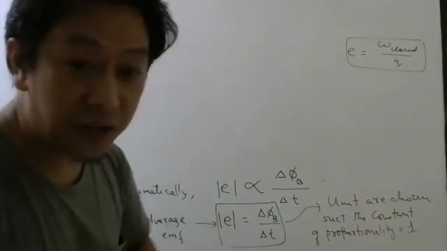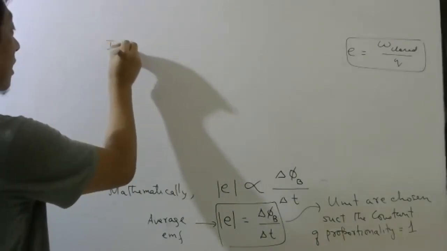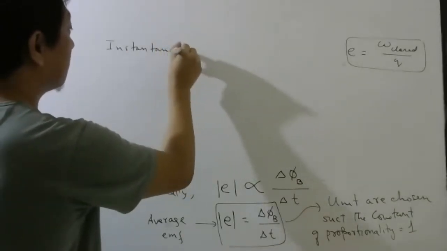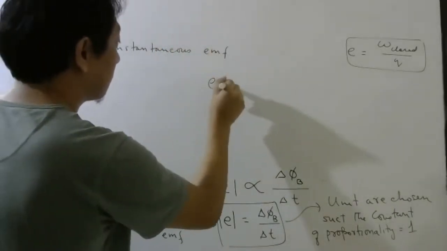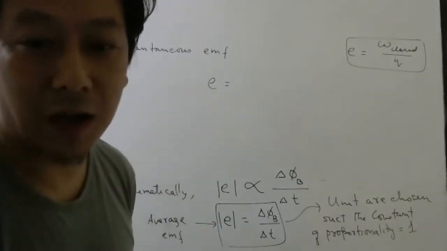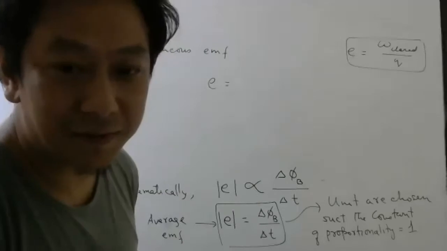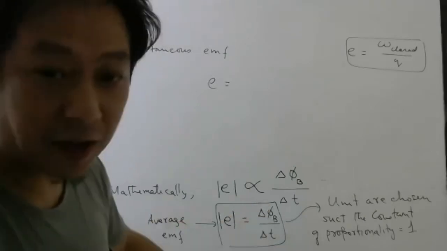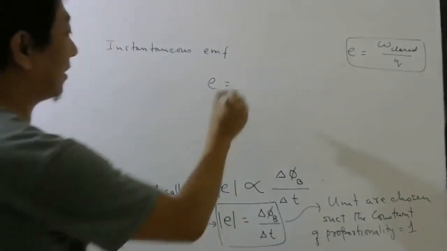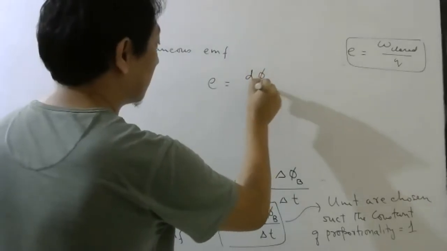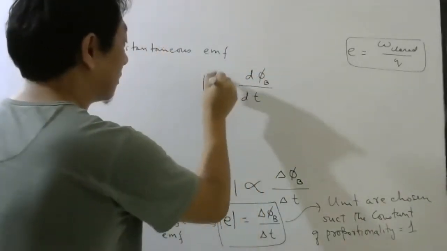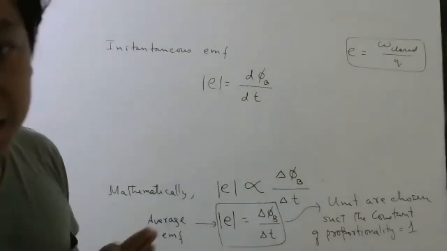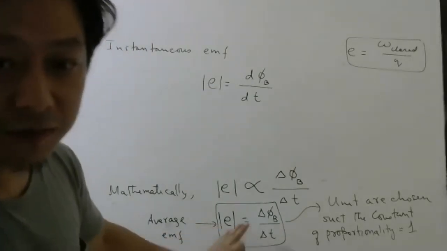Now, if this is your average EMF, how will you write instantaneous EMF? Anyone? How should we write? No, formula. If this is delta phi by delta t, I should write d phi by dt. Okay, so this is the formula to use if you want instantaneous EMF. And this is the formula you use if you want average EMF.